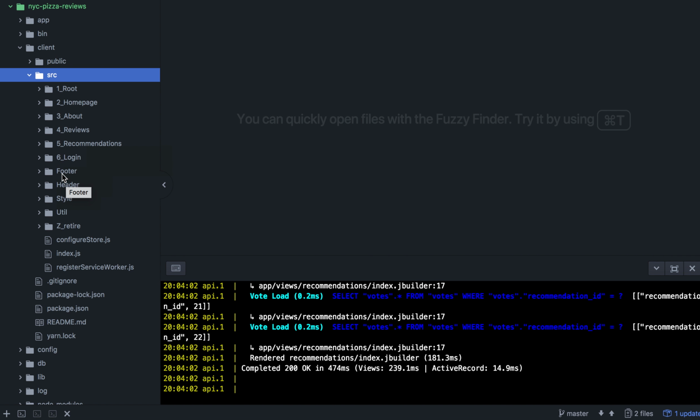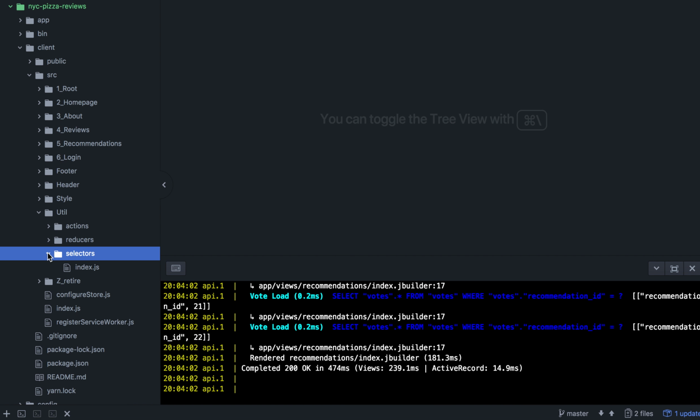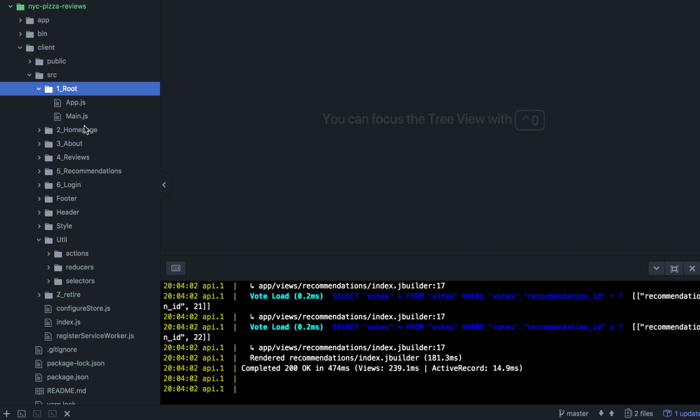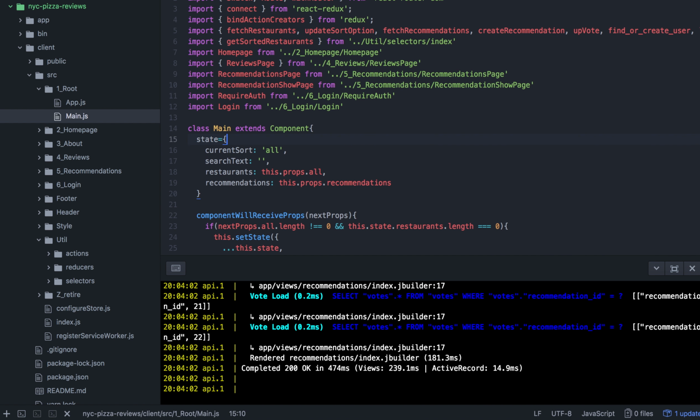My login page. Currently I don't have a footer yet, and my header is my nav bar. And then styles is in here, and my util, I have my actions, my reducers, and my selectors. And that is about it. Oh, and I wanted to show you the app and my main components.